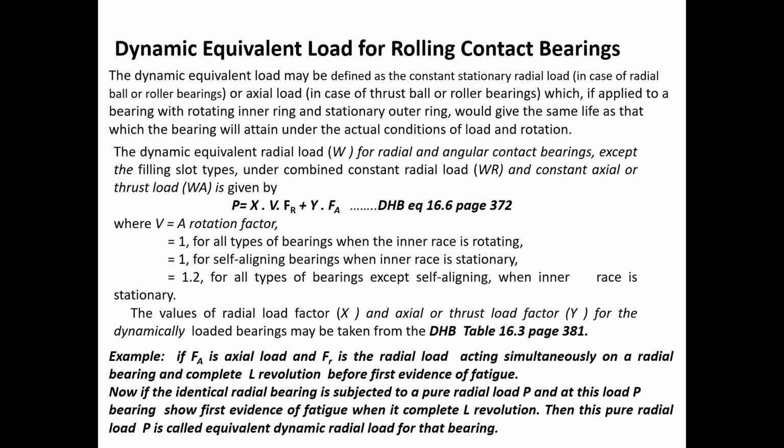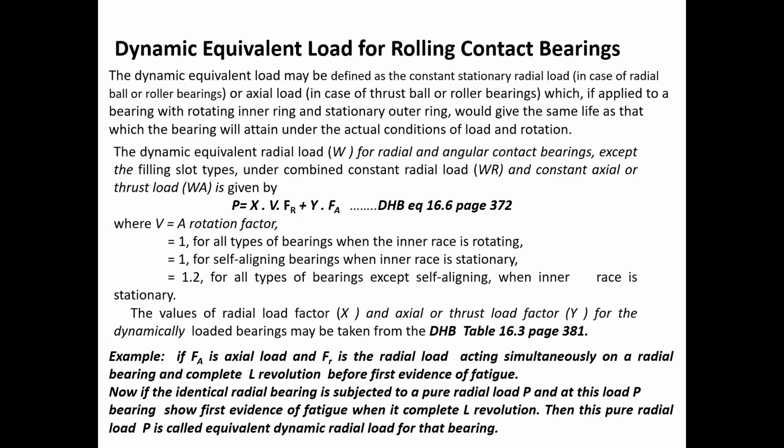If we see mathematically the value of equivalent dynamic load, we can find this equivalent dynamic load as P is equal to X into V into FR plus Y into FA, where FR is the radial load and FA is the axial load, which act simultaneously on the bearing. And we have to find out the equivalent load. So X is the dynamic radial load factor, and Y is the dynamic axial load factor.